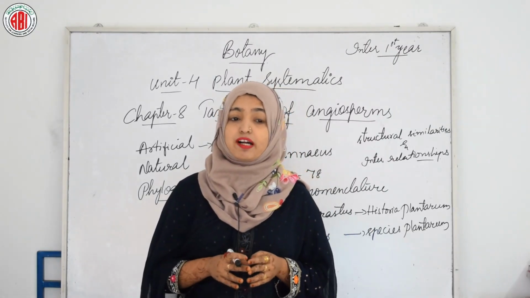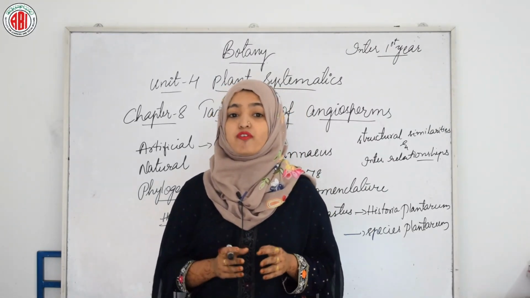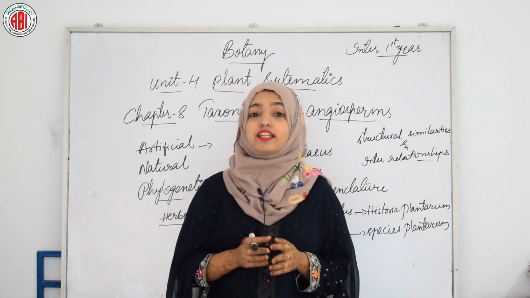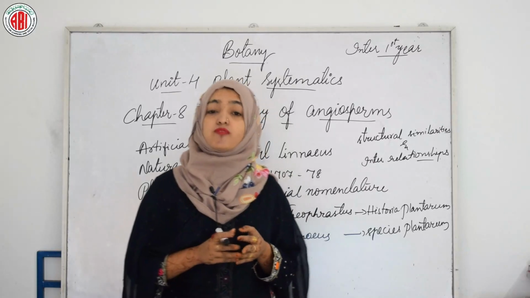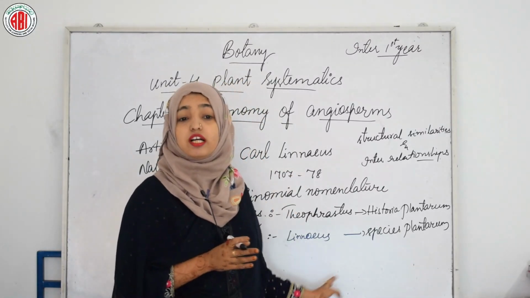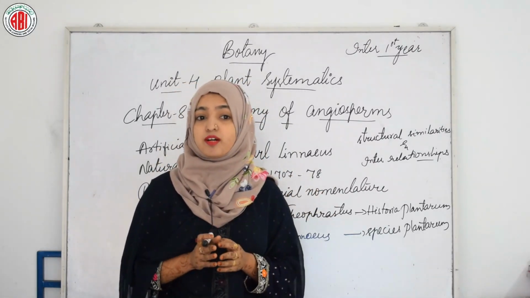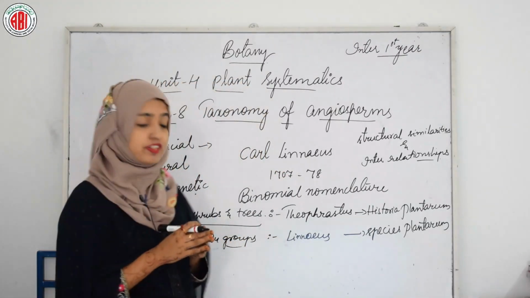However, characters of evolutionary importance were not considered. Despite the drawback, natural system still provides an easy means of the identification of plants. Bentham and Hooker's system of classification of plants, as proposed in their book named Genera Plantarum, is a natural system of classification.